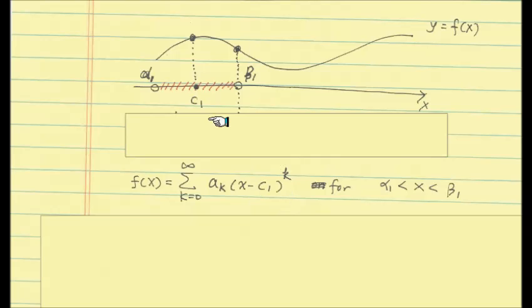But there's something called the radius of convergence, such that this way of computing a difficult function value in an easy way doesn't hold for all values, but only for those close to the c1 value. So there is a right-hand limit and a left-hand limit, alpha and beta, such that this formula is valid only for x values in between these two values. You can't use this formula at beta 1, or at something to the right of beta 1.